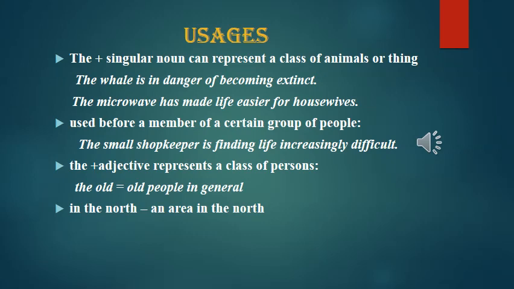The plus adjective represents a class of persons, as I've told you in the beginning that these can also be used before an adjective. The specific meaning is a class of persons: the old, the rich, the poor. The old means old people in general. The poor means poor people in general. The youngsters means youngsters in general. In the north means an area in the north.